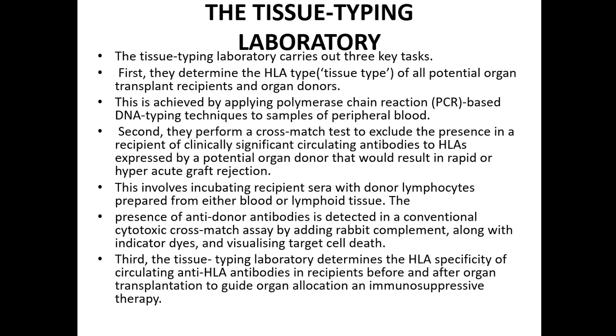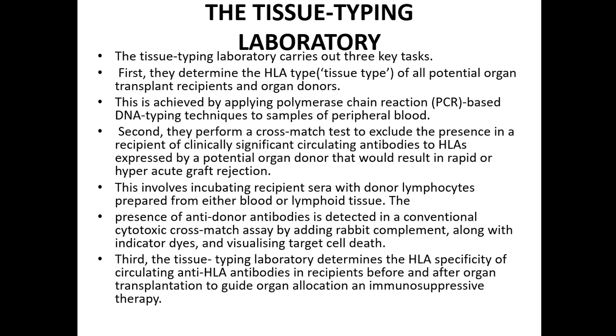So the tissue typing laboratory. How they are matching this HLA and ABO incompatibility is based on the tissue typing laboratory. The tissue typing laboratory carries out 3 key tasks. First, they determine the HLA type of all potential organ transplant recipients and organ donors. This is achieved by applying polymerase chain reaction based DNA typing techniques to samples of peripheral blood.